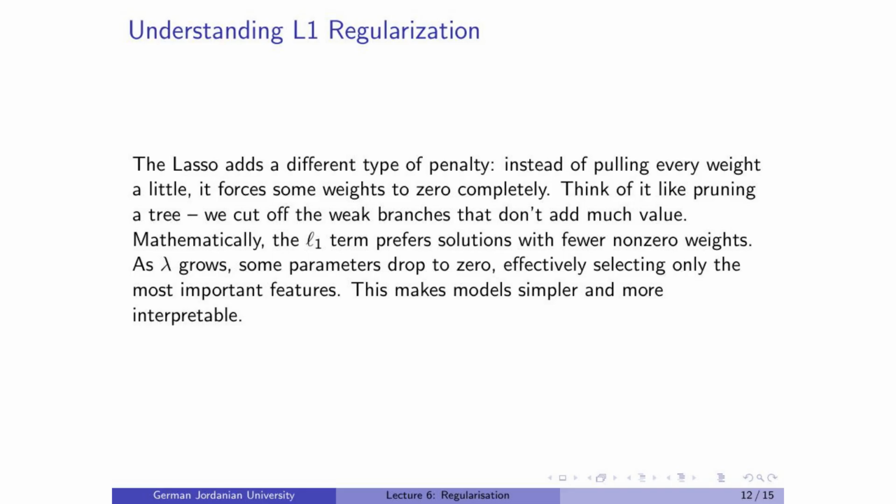Lasso is like pruning a tree. It removes weak branches and keeps only the strongest ones. As we increase the penalty, the model becomes smaller, easier to interpret, and often more powerful for prediction.